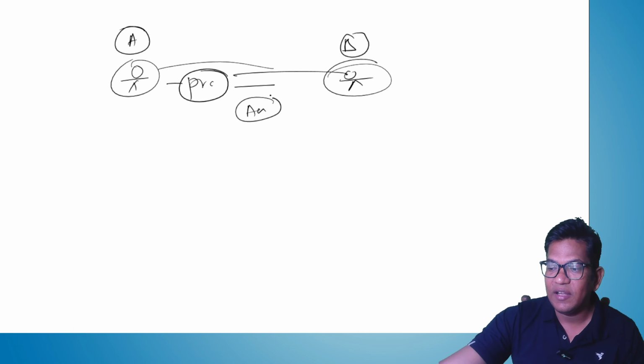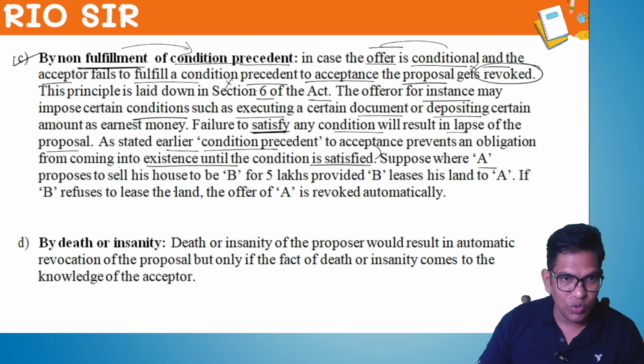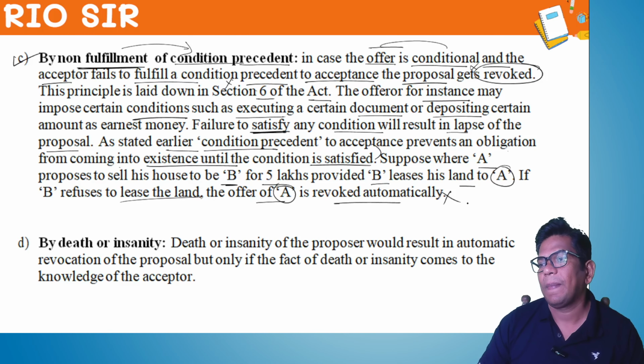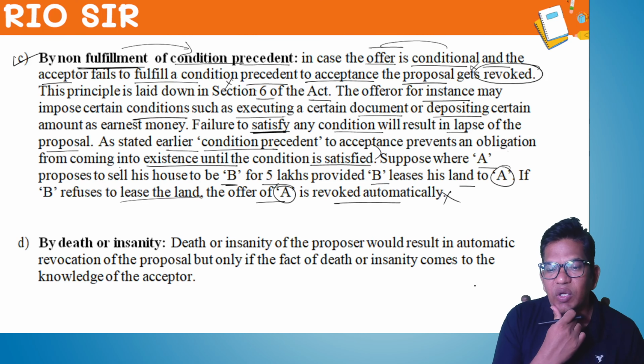If it is not fulfilled, the offer is cancelled. Got it? Suppose A proposed to sell his house to B for 5 lakh, provided B leases his land to A. If B refuses to lease the land, the offer of A is revoked by default. Understood? No doubt?